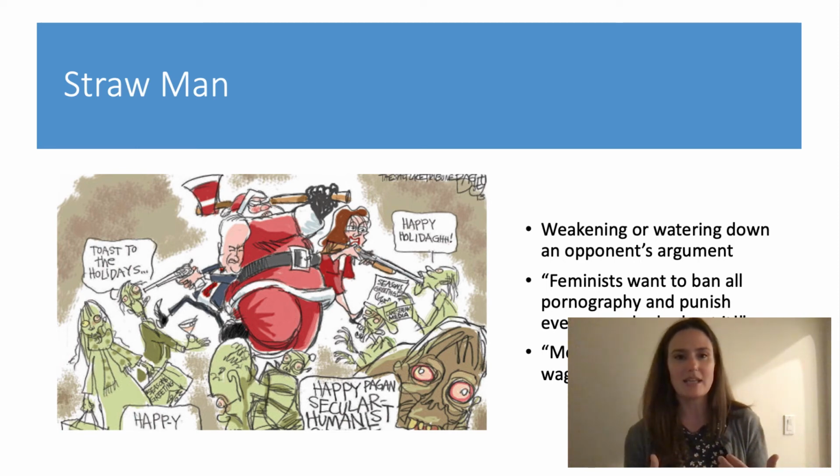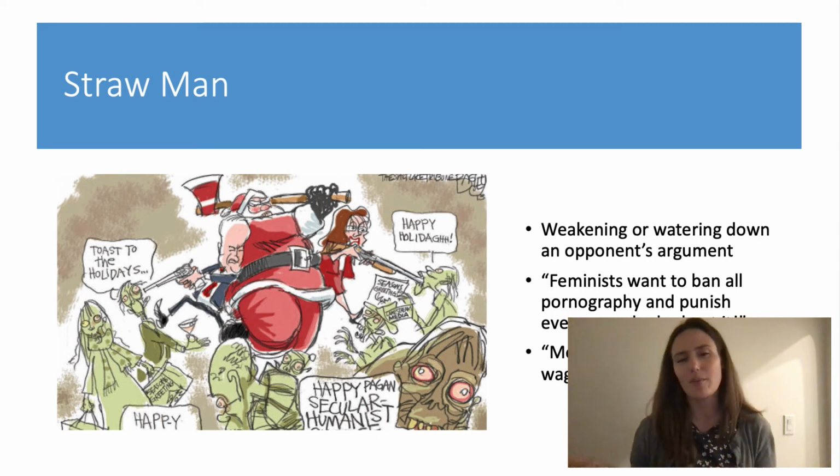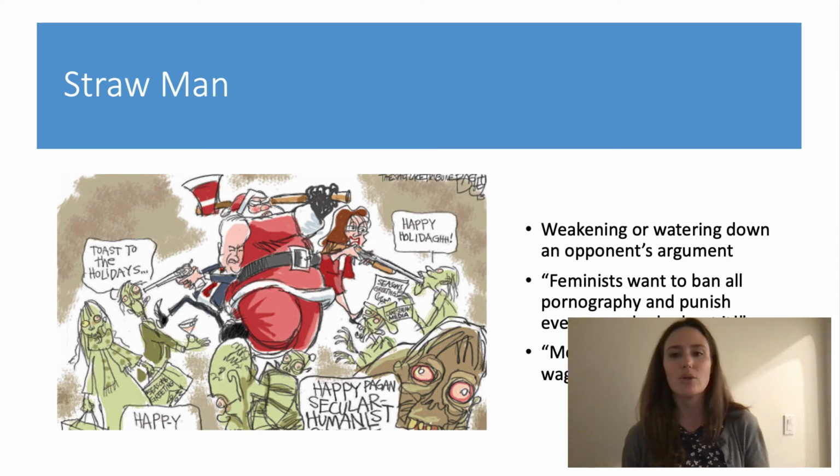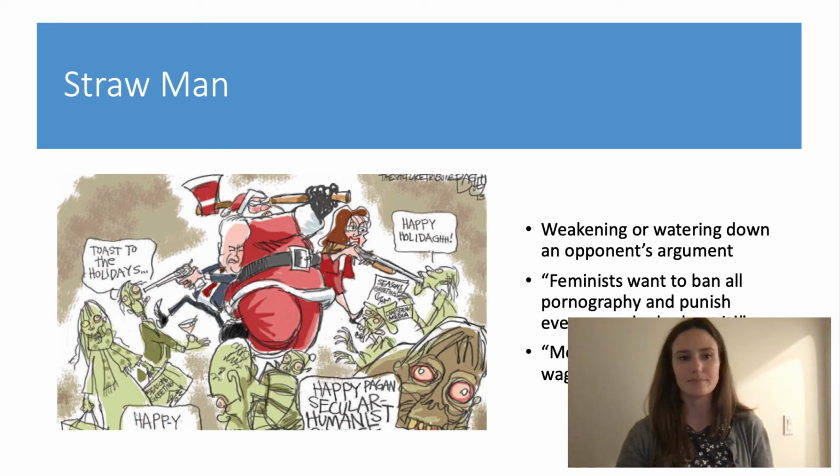But to someone who's paying attention, they'll say, wait a minute, that isn't really a fair representation of the other point of view or of your opposition. It's a straw man, right? You're watering down and weakening the argument. So feminists want to ban all pornography and punish everyone who looks at it. That's probably not the feminist argument here, right? It's probably something more complicated than that. Or members of the GOP are waging war on women. Well, probably it's not just that Republicans want to wage a war on women. So be careful of arguments that oversimplify the counter argument or the other point of view.